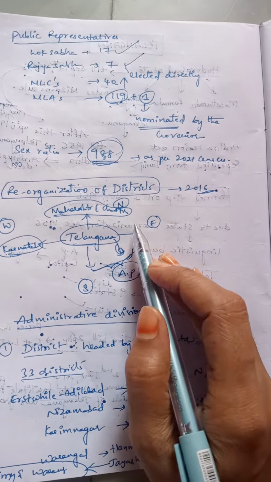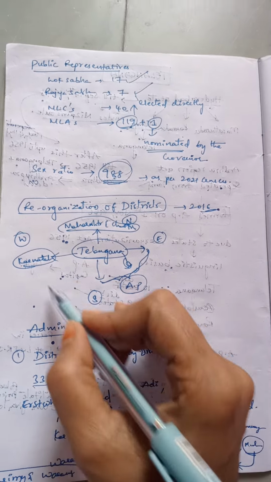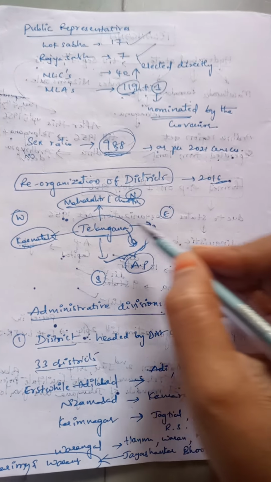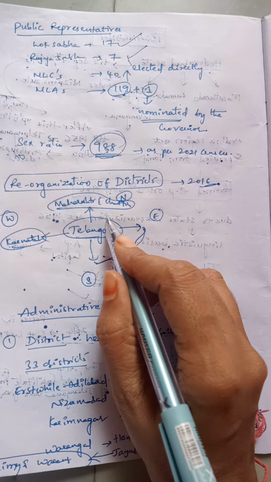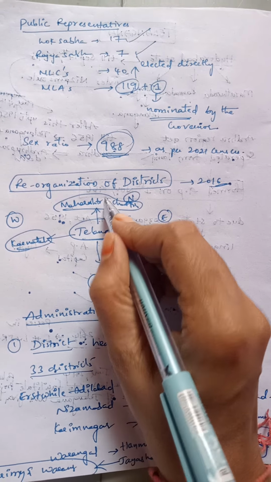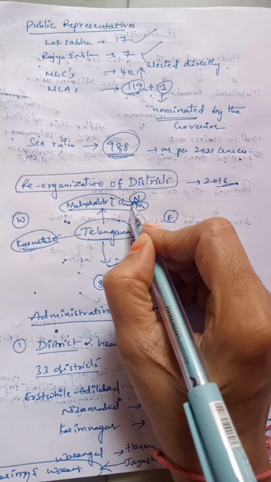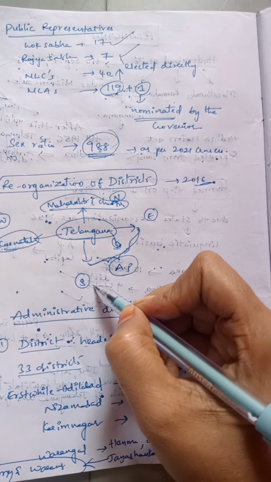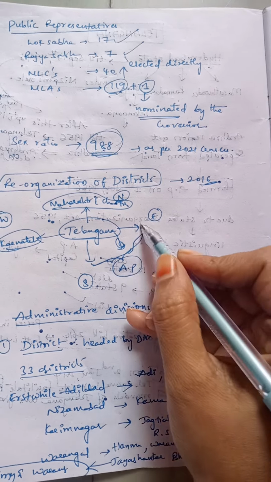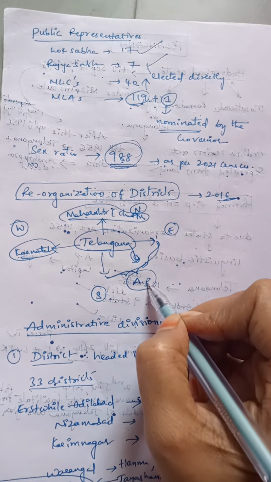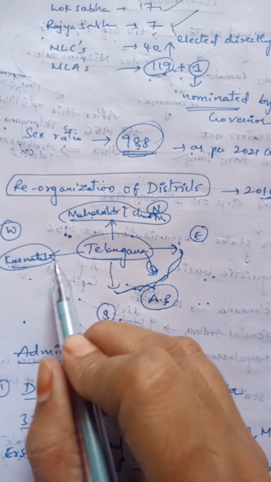Before that, let's see which states share a boundary with Telangana. Telangana shares its northern boundary with Maharashtra and Chhattisgarh, its southern and eastern boundary with Andhra Pradesh, and its western boundary with Karnataka.